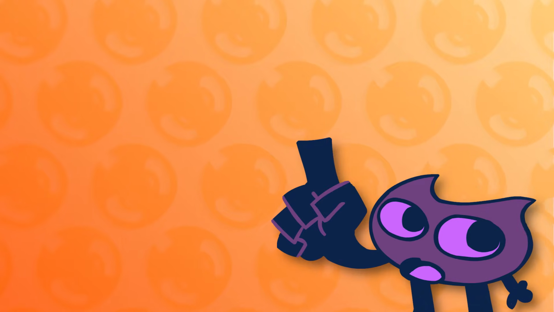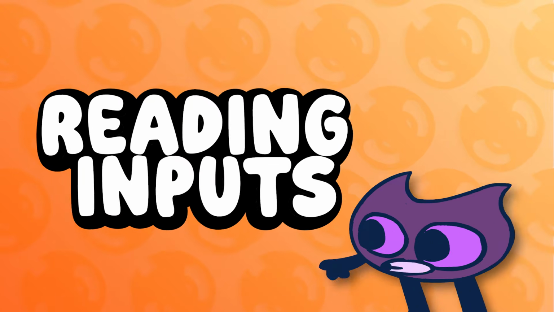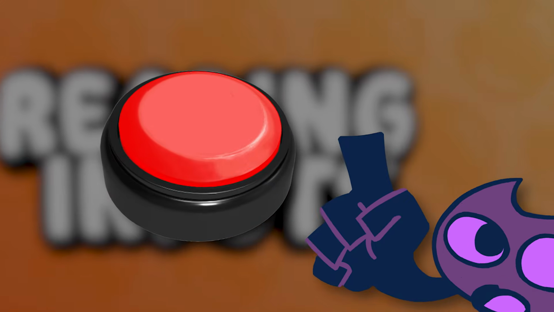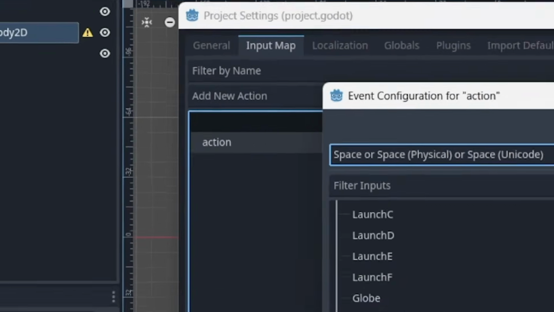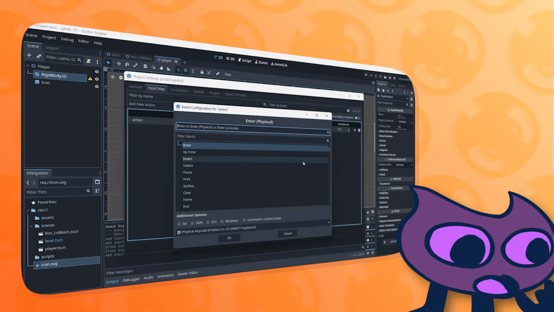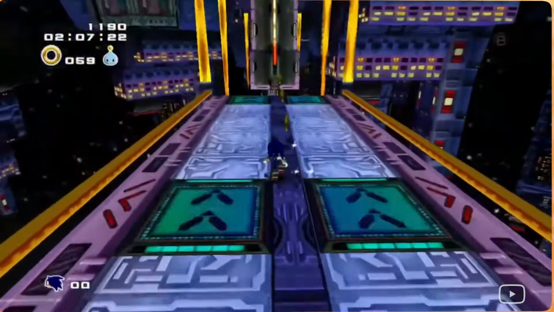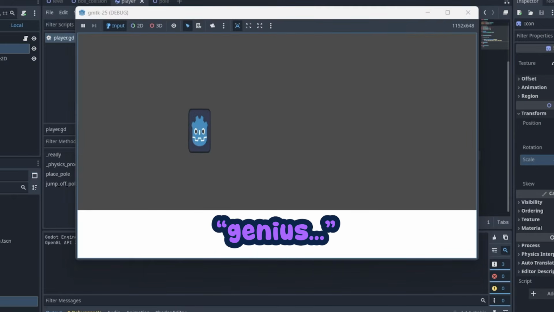So the first step to realizing this game is implementing a way to read the player's inputs, and since my game only uses like one button, I'm just gonna make one input named action. That should work. That's what games do. Like Sonic Adventure 2 does this, and that, okay, that's bad. This actually registers my input. I'm a genius.